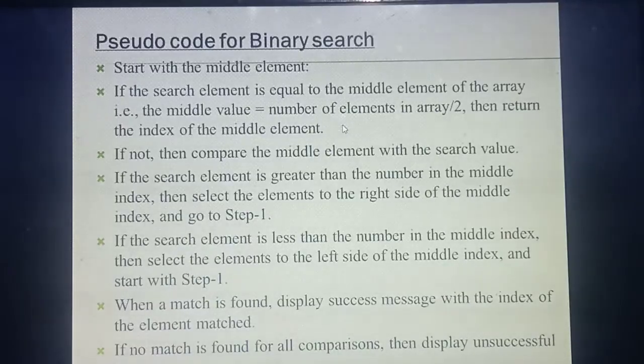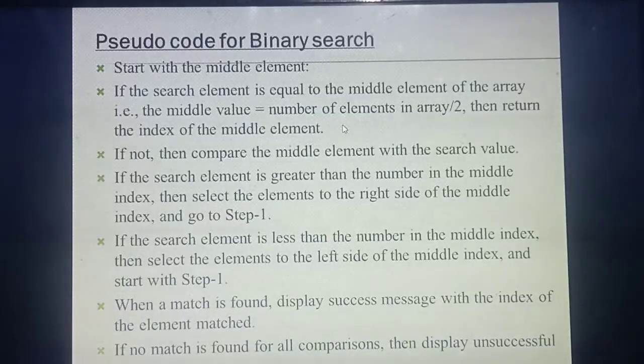Understood the pseudocode procedure? Please say it line by line. First, your search needs to start with the middle element. Middle element means you need to calculate the middle value. What's the formula for calculating the middle value? Number of elements in an array divided by 2. Then you take your search key value. Since you already have the middle value, you should compare your search key value with the middle value.